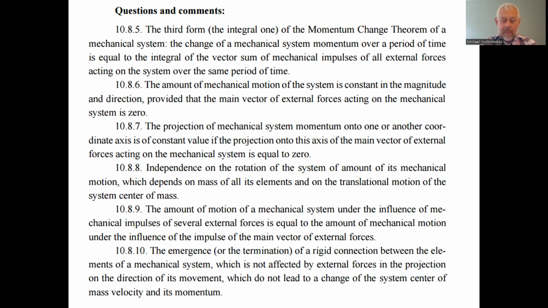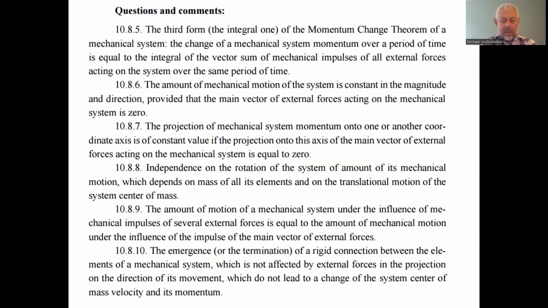Then the momentum of the mechanical system under the influence of the impulses of several external forces, which could be several forces acting on several discrete elements of the mechanical system, we can reduce to the action of the resultant force on the center of mass of the mechanical system. Yes, we can do that.